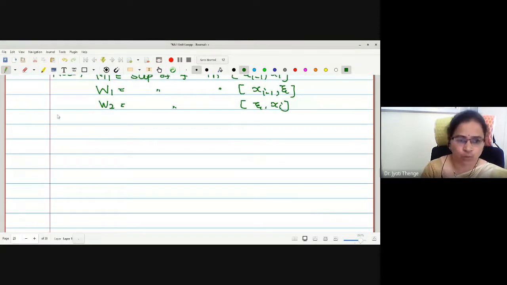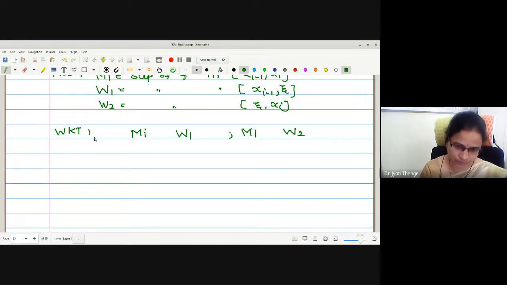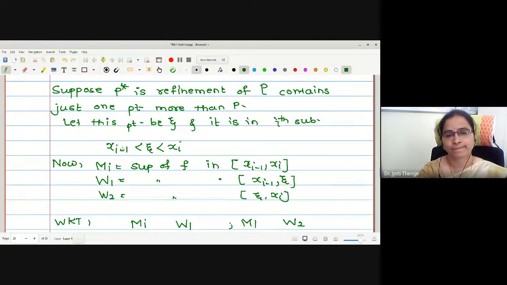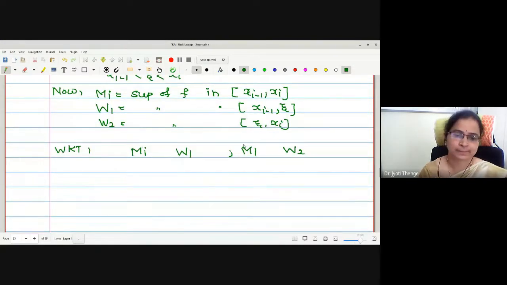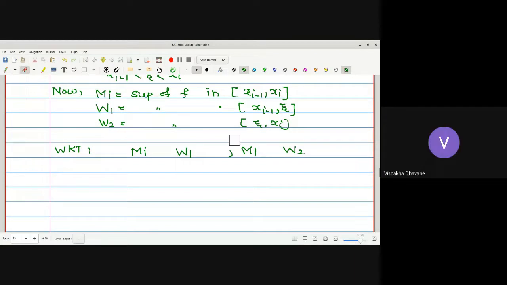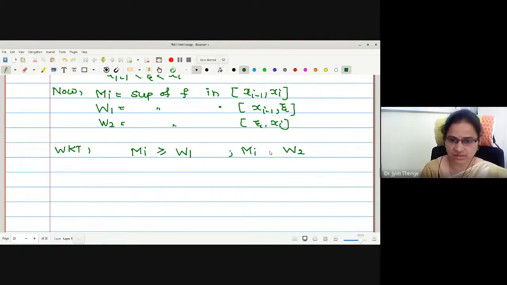Now, what relation do we know between capital Mi and W1, capital Mi and W2? Every one of you is giving me the answer. Yes, what is the answer? Greater equal, very good. This is greater equal and this is greater equal.